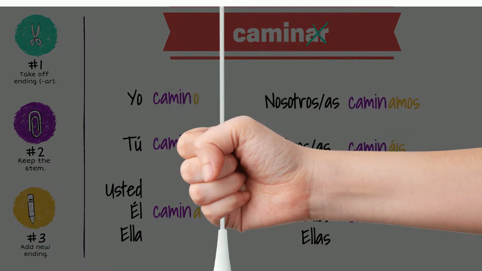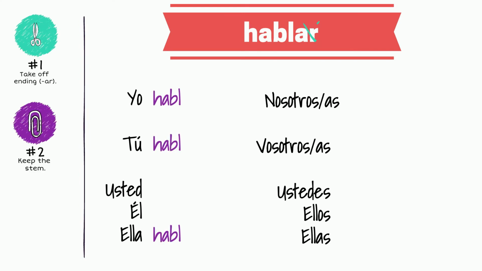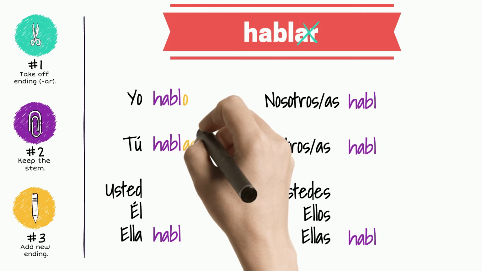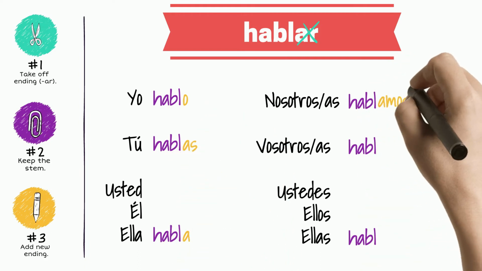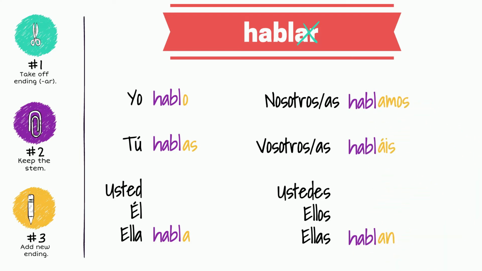And now the verb hablar. Take off the ending AR, keep the stem of the verb, add the ending that corresponds to the subject. Yo hablo, tú hablas, ella habla, nosotras hablamos, vosotras habláis, ellas hablan.